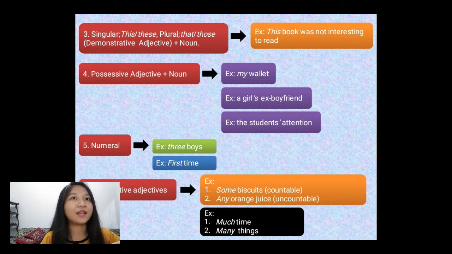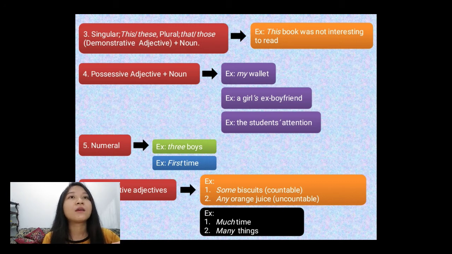the student's attentions. The fifth, there are two types of numerals such as cardinal numbers and ordinal numbers. Cardinal numbers, in adjective and pronouns. For example, 3 boys. Ordinal in adjective and pronouns. For example, first time.